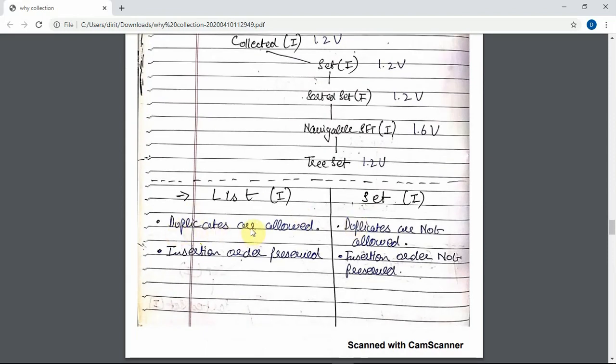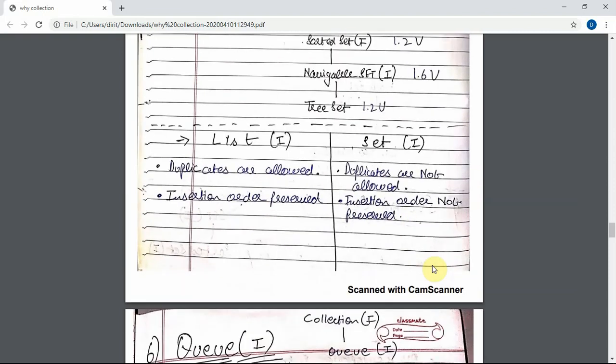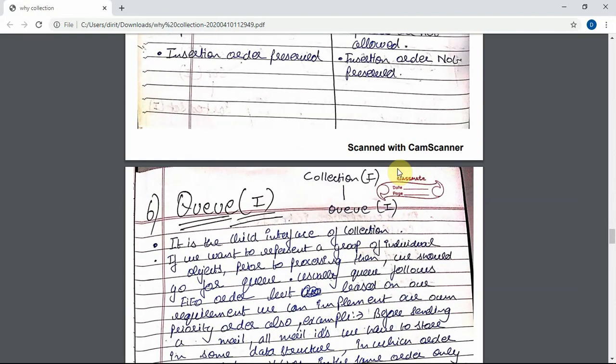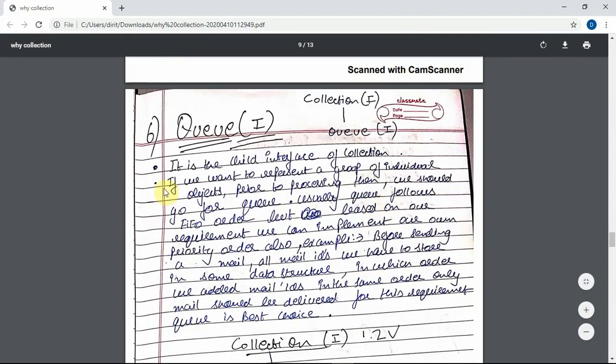The main difference: in a list, duplicates are allowed and insertion order is always preserved. In a set, duplicates are never allowed and insertion order is not preserved. In a sorted set, you can judge by the name itself.